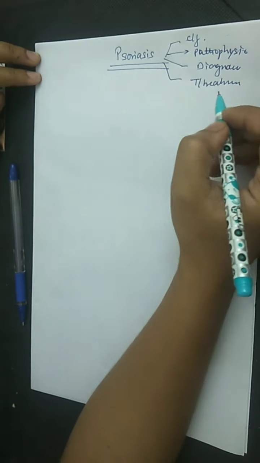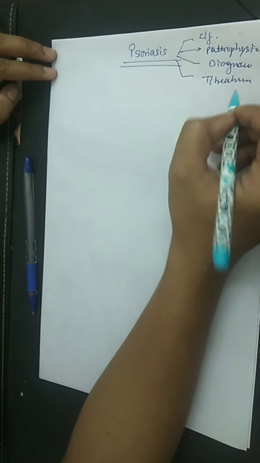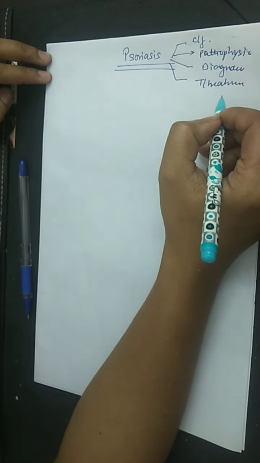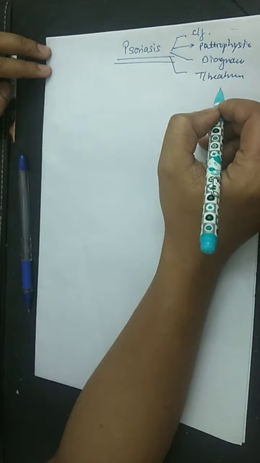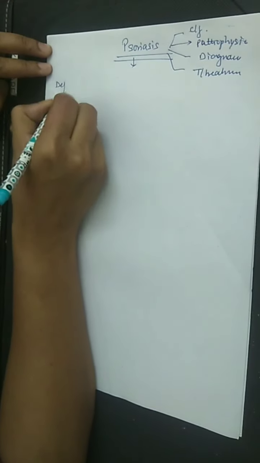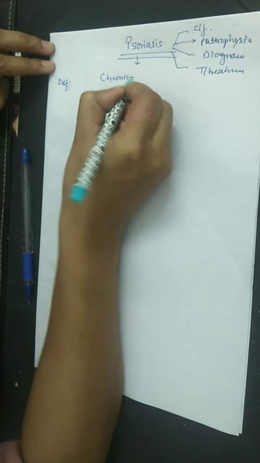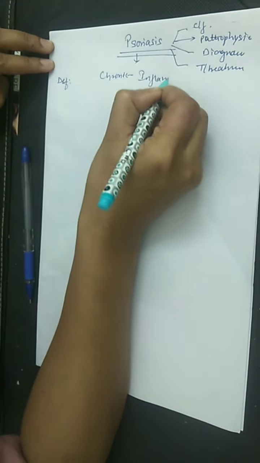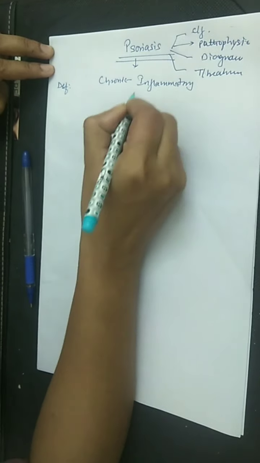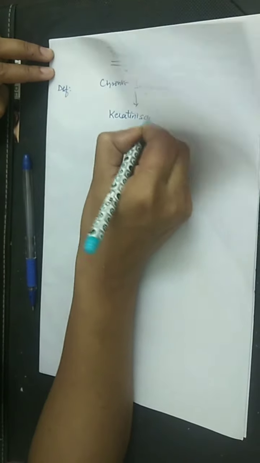All the sections of this topic are equally important, because questions are asked from all the sections, both in your MBBS exams and the competitive exams. So let's begin with psoriasis. If we see the definition, psoriasis is a chronic inflammatory disorder which affects the keratinization process of our skin.